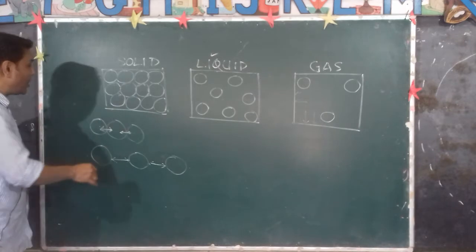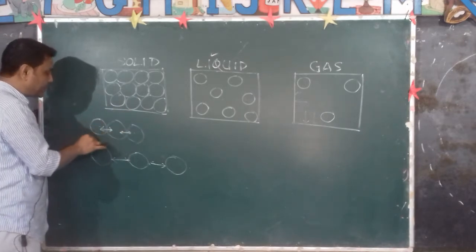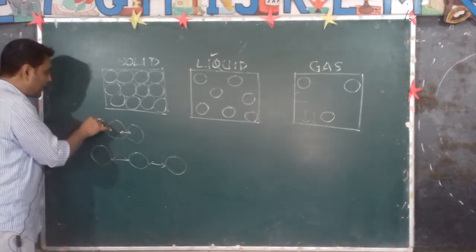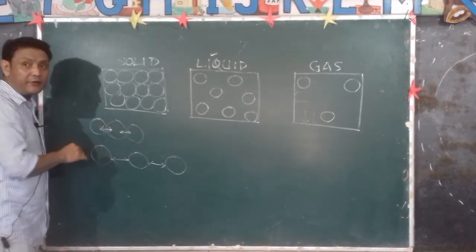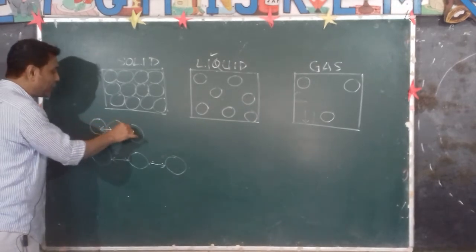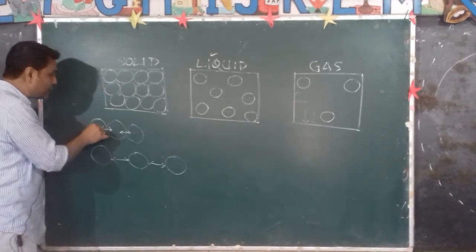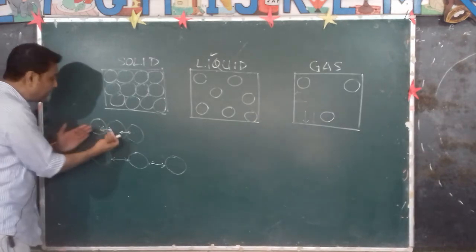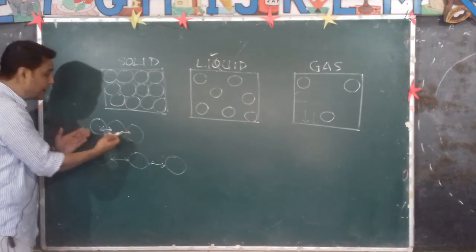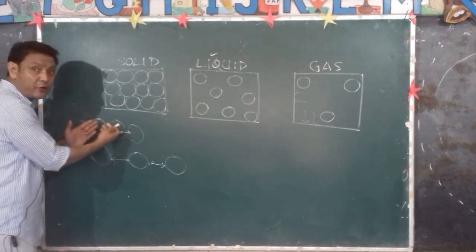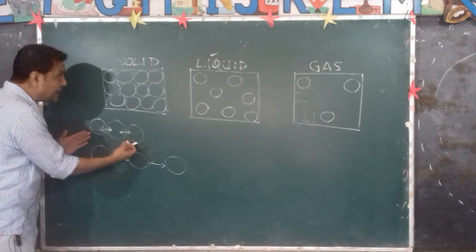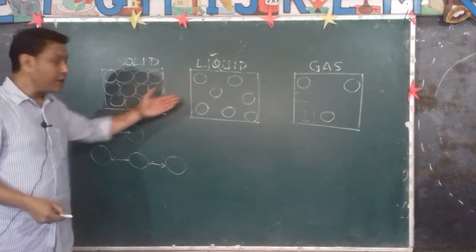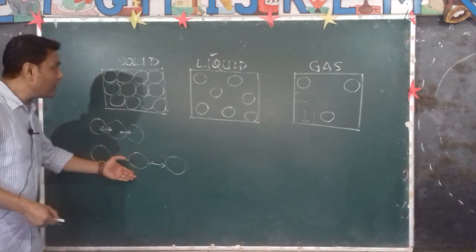Once more, I'm going to tell you. When you heat the solid, the molecules absorb the heat energy, and the kinetic energy of the molecules increases. As kinetic energy becomes more than the intermolecular force of attraction, they tend to go further away from each other. They just don't vibrate in their mean position. They tend to go away from each other till they attain the arrangement of the molecules of a liquid state. So therefore, the solid changes into liquid state.